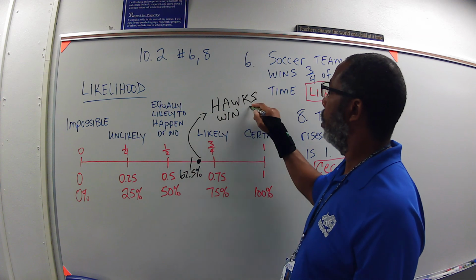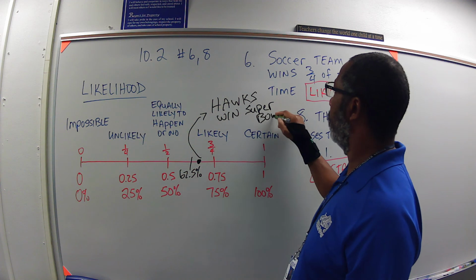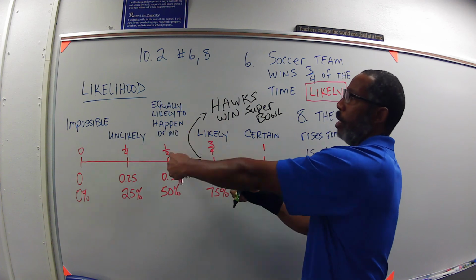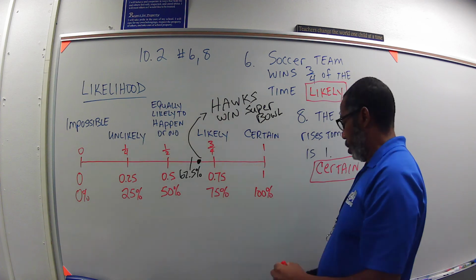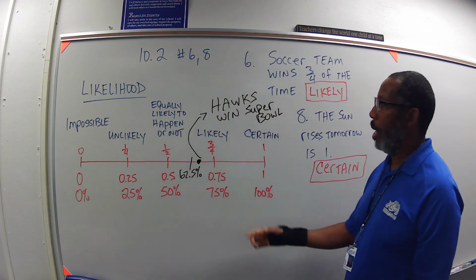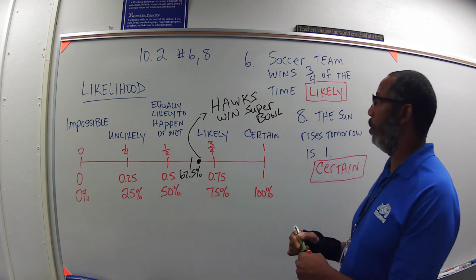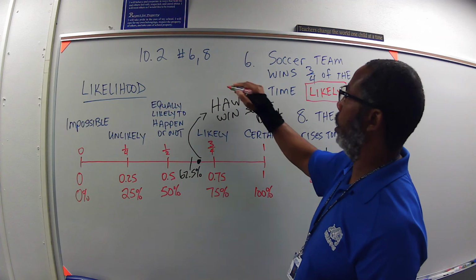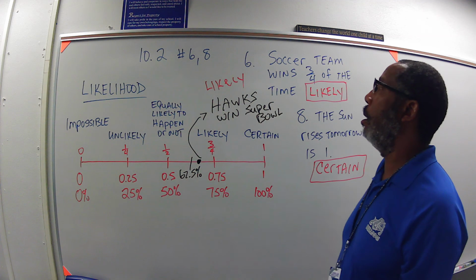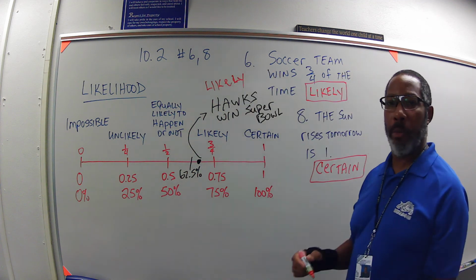If I said it's a 64% chance that the Hawks win the Super Bowl, then I'm between equally likely to happen or not, and likely. And I'm actually closer to likely. So I would answer this way: it's closer to likely, so I'm going to say it's likely that they are going to win the Super Bowl this year.